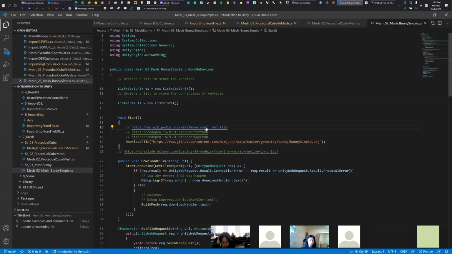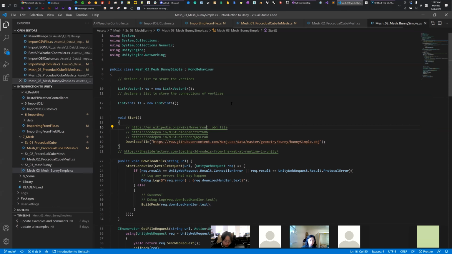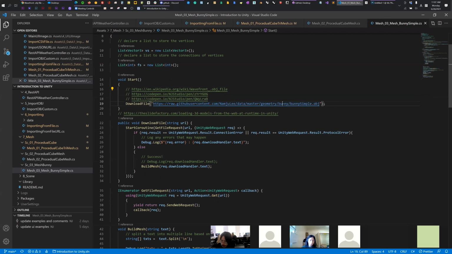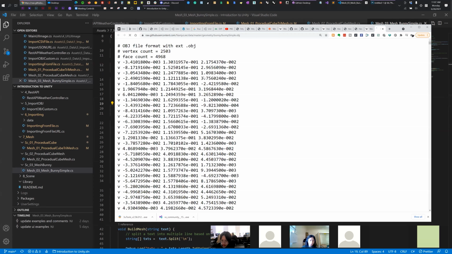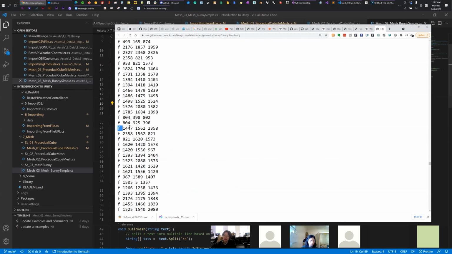Again, this is the OBJ format. This is the data we use. We have vertices, 2,500 vertices are there, and the faces are there. A face basically indicates the indices of vertices.